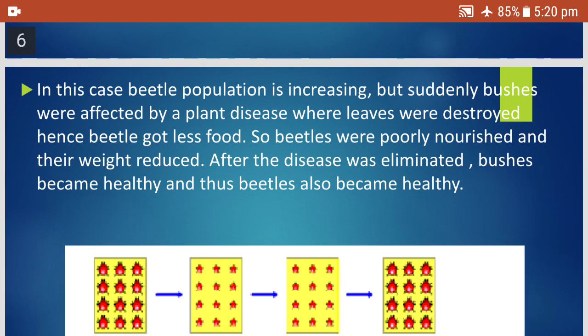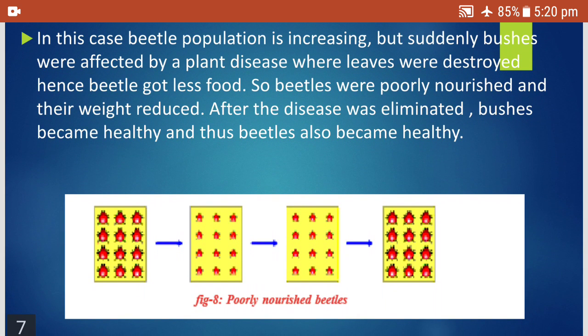Now there is another situation, the third situation, wherein the trees were affected by some disease. The bushes were affected by some disease, so the leaves got affected and the beetles did not get proper food. They did not get sufficient food. So the beetles started losing their weight. So in the third condition, what happens? Suddenly bushes were affected by a plant disease where the leaves were destroyed, hence beetles got less food. So beetles were poorly nourished and started losing their weight. After the disease was eliminated, the bushes became healthy and thus the beetles also became healthy.